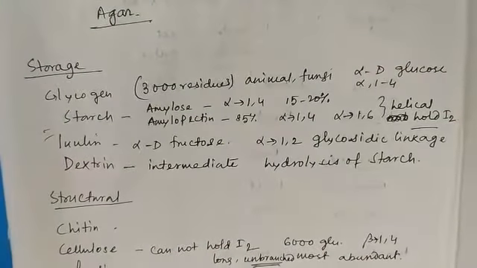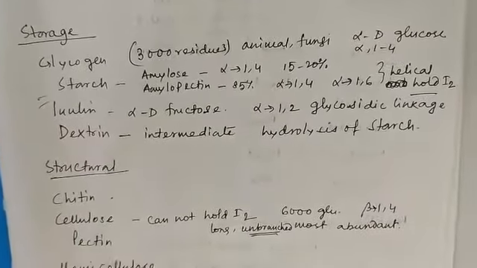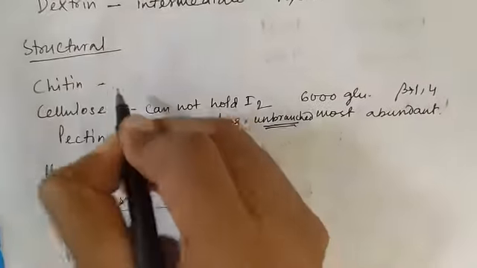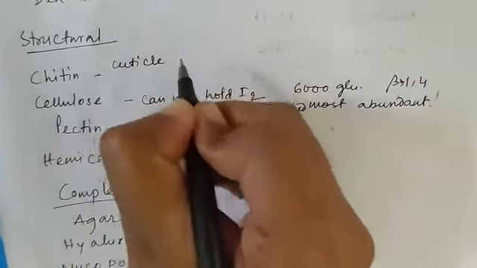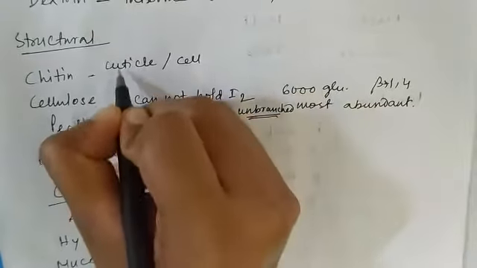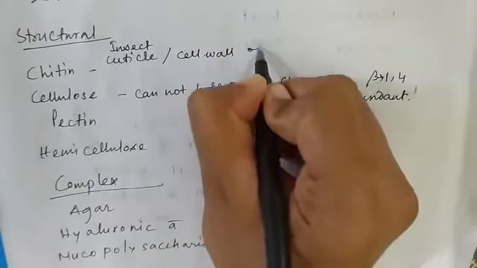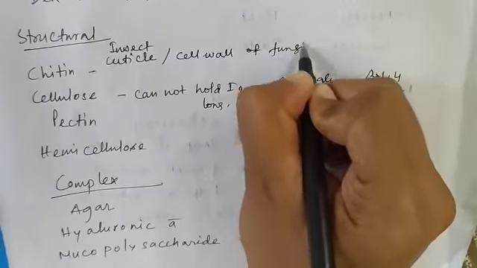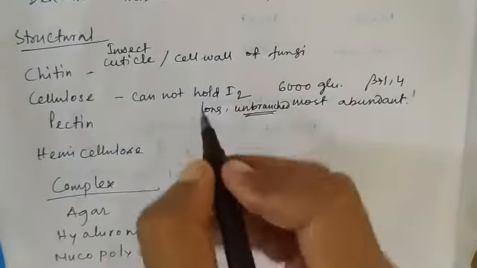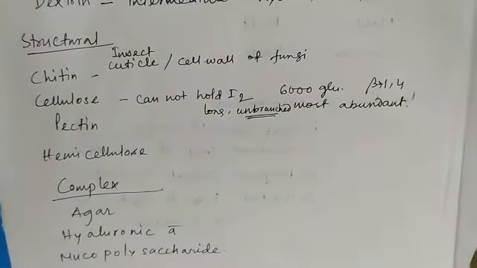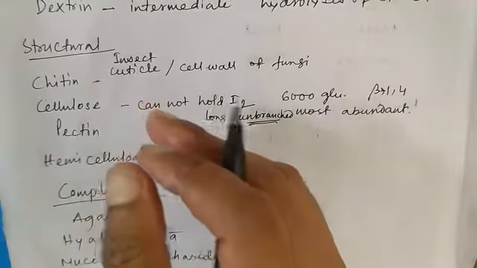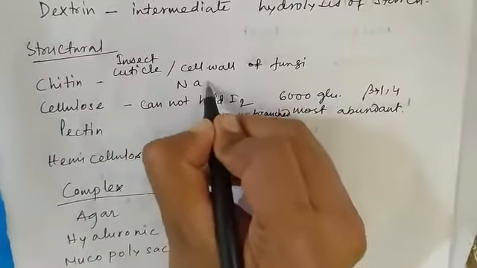Another structural polysaccharide is chitin. It is present in the cuticle of insects and cell wall of fungi. This is tough, pliable, resistant and translucent. It is the polymer of N-acetyl glucosamine.